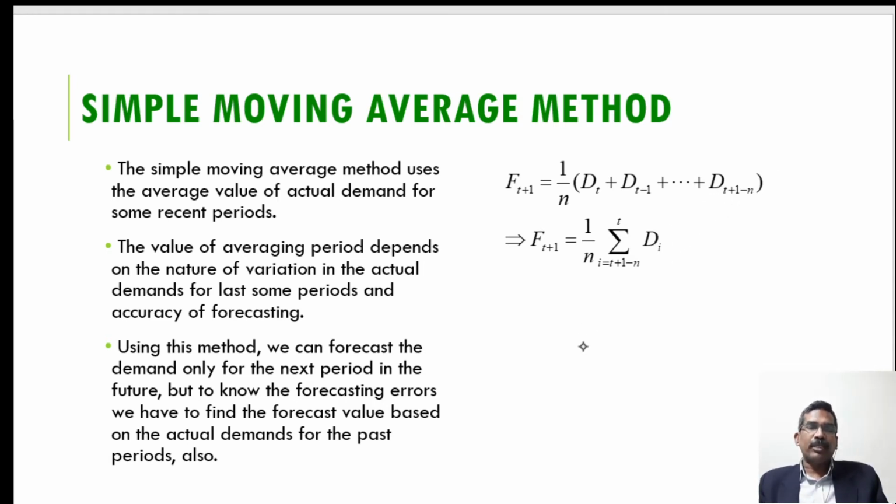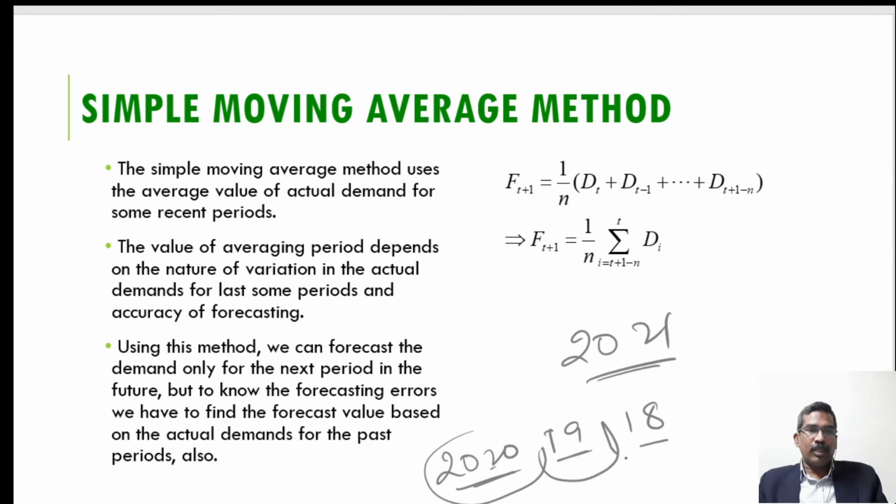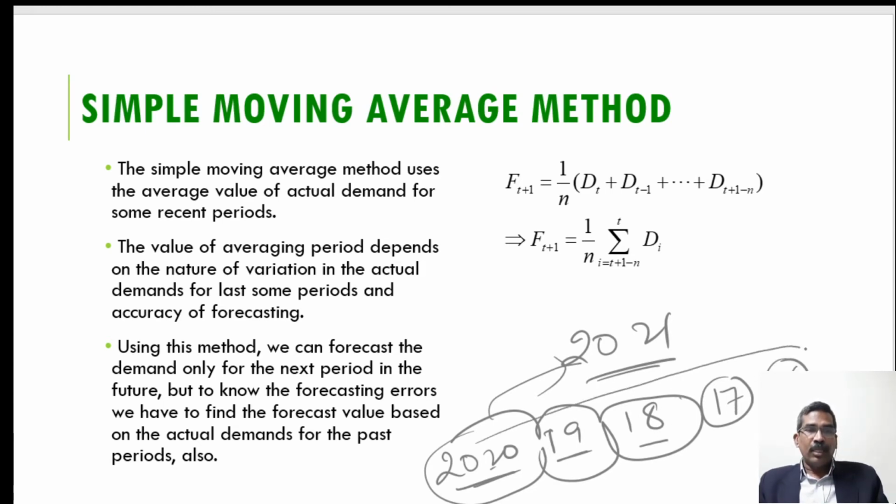If we consider the 3 period moving average, for example, to forecast the year 2021, we take the average of the actual demand of 2020, 2019, and 2018. The average demand of these 3 years will be the forecast value for 2021. Similarly, for the 5 period moving average, we also consider the demand of 2017 and 2016, and take the 5 period average as the forecast for 2021.